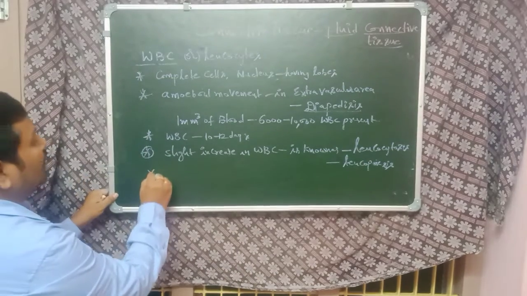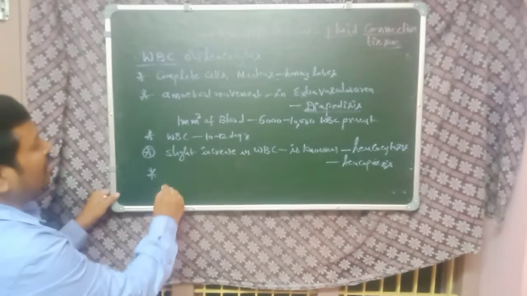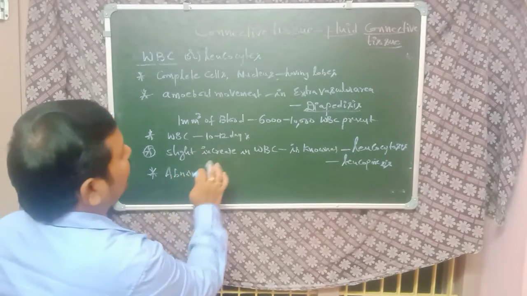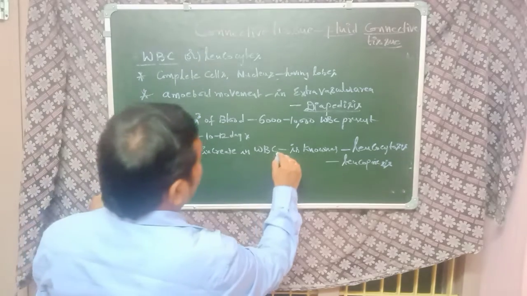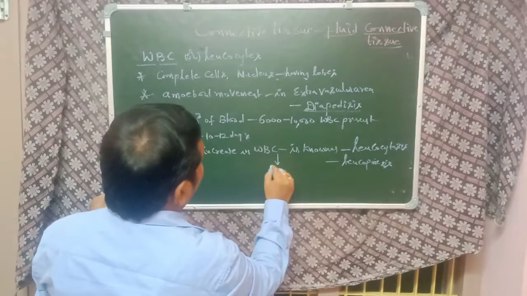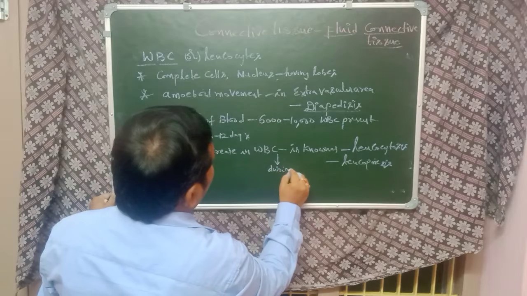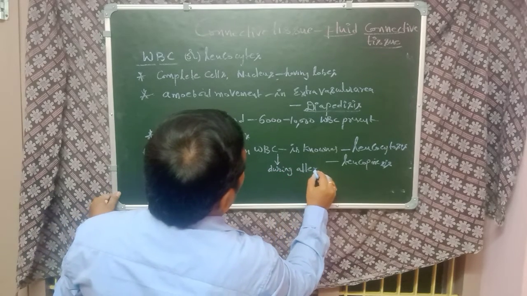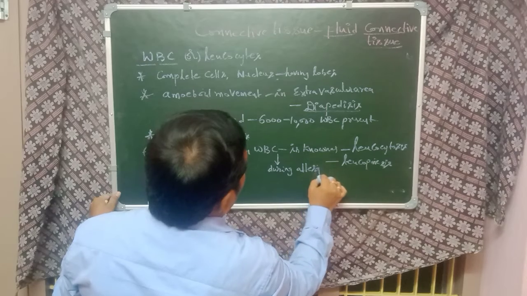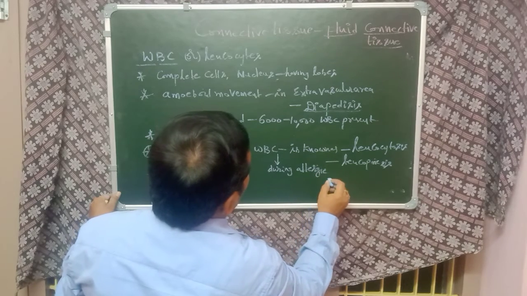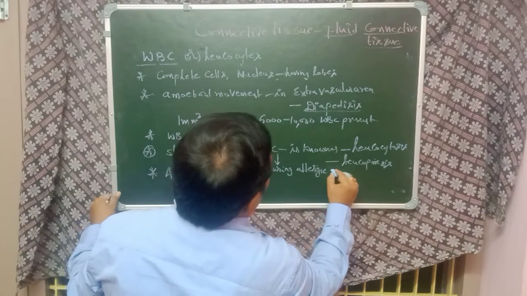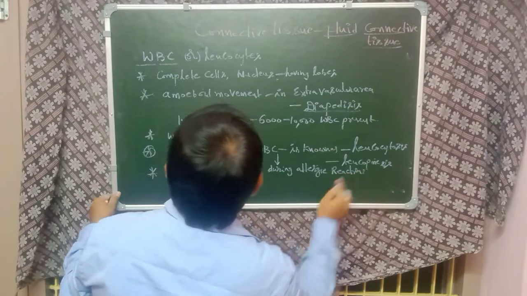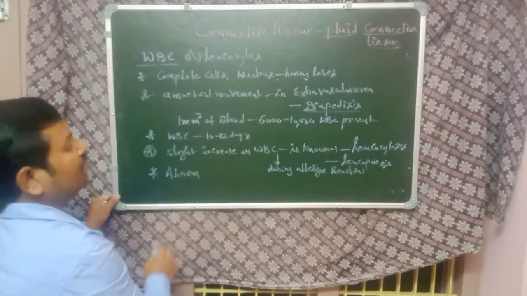A slight increase in WBC takes place during allergic reactions.